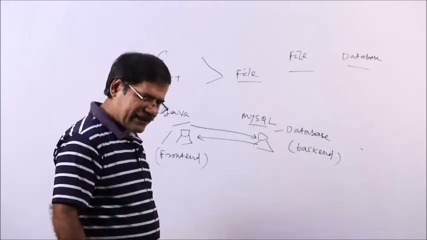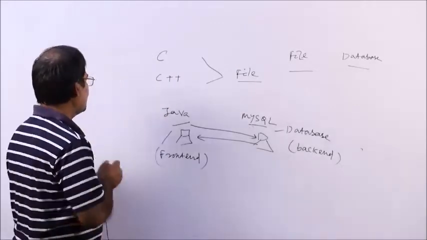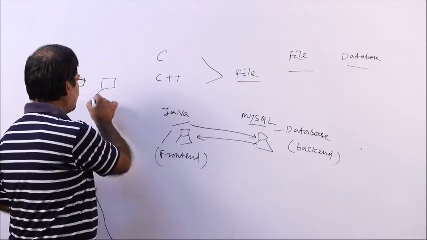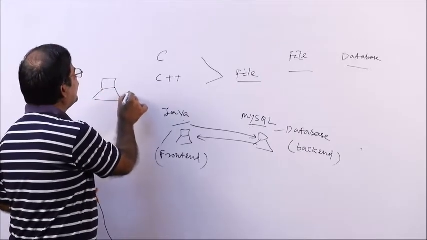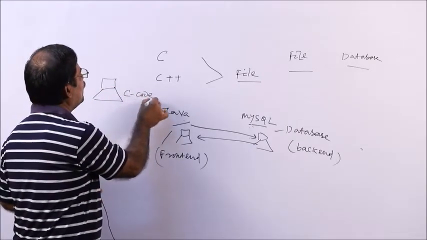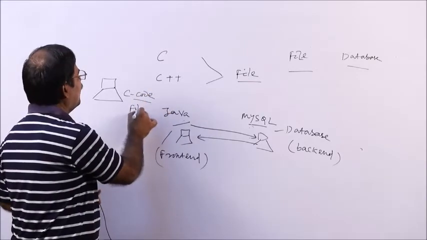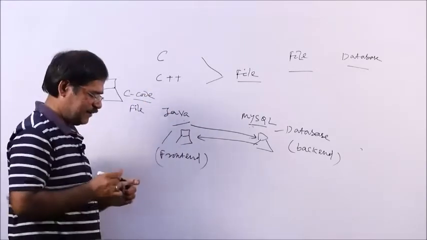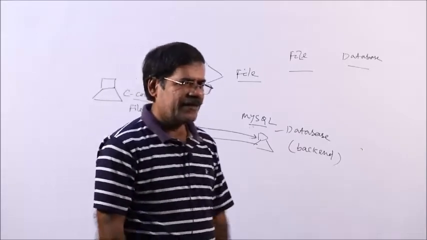Suppose you are sitting at a particular computer, writing a C program to create a file to store someone's data.